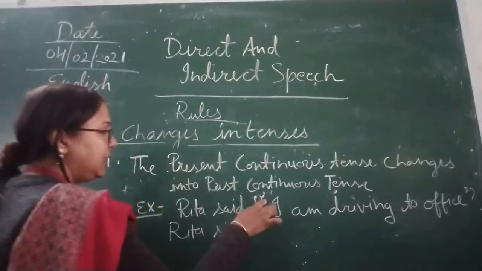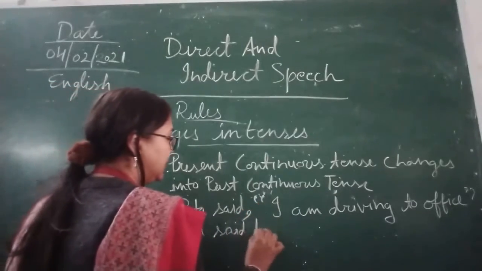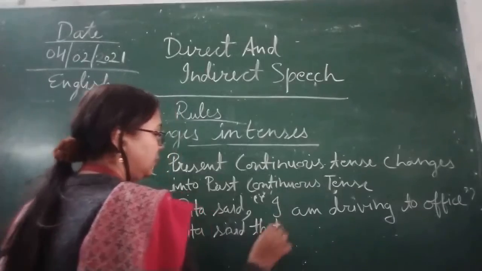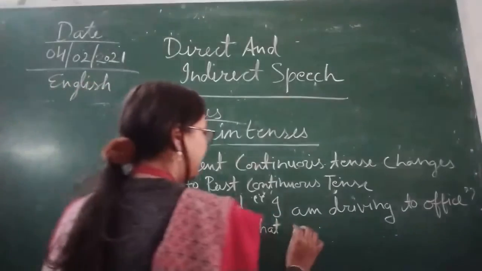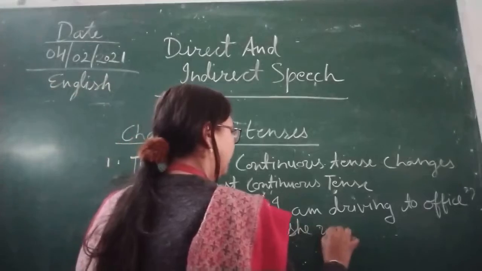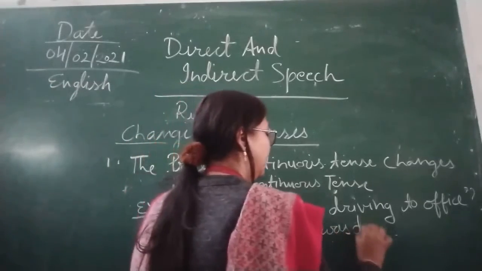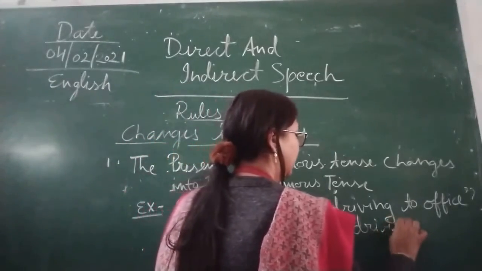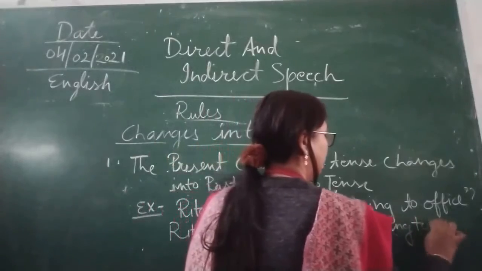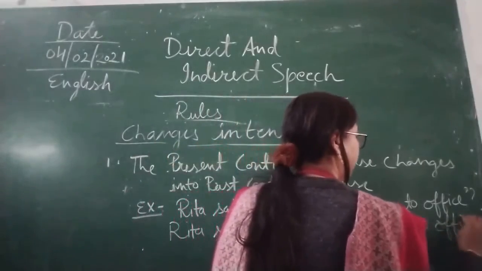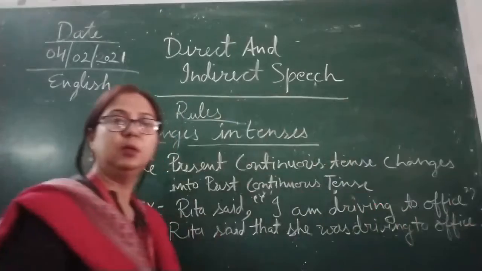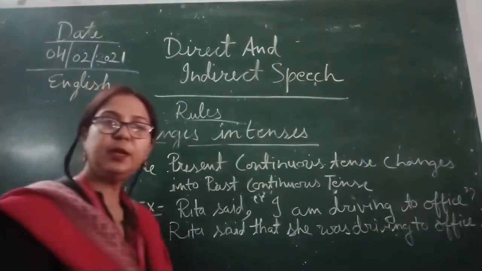All the commas and inverted commas are going to be erased. In place of that, we are going to use "that she was driving to office." So what have we changed over here, children?